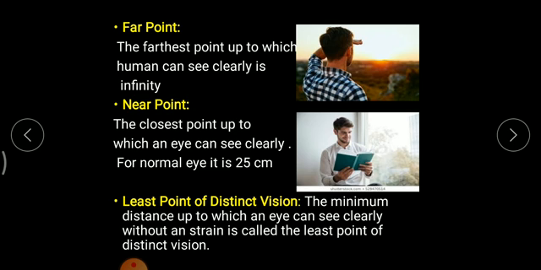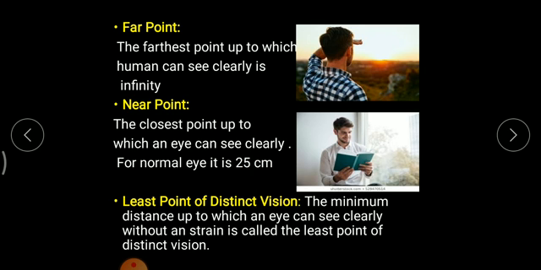Similarly, the near point vision of a normal human being is always 25 centimeter. As you can see, if I consider this person as a normal human being and he is trying to read this textbook from a distance of say 25 centimeter, he will see whatever is written in the textbook very clearly and efficiently. Why is it so? Because the near point vision of a normal human being is 25 centimeter.